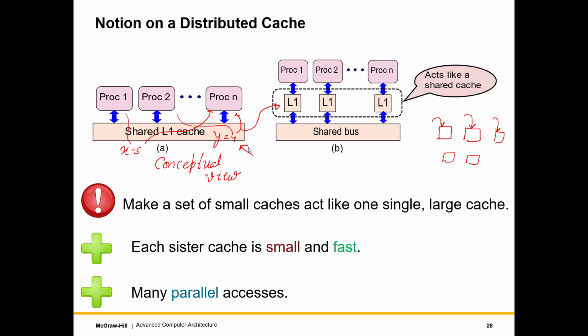Well, the reason we can't do it is like this. Let's assume that we take a large L1 cache and we multi-bank it. And let's say that I write to a certain variable, say X. If I write to X, X might physically be in a place which is very far away from me, and the write will take a lot of time. And even worse, the read will also take a lot of time if X is located far away from the core, and that will slow down the core to a large extent.